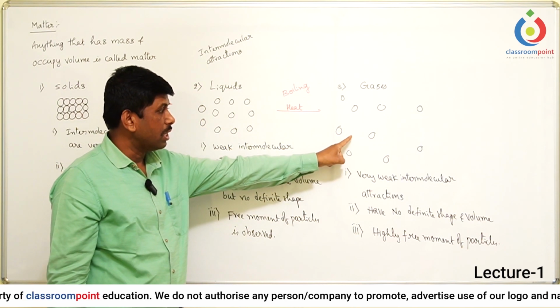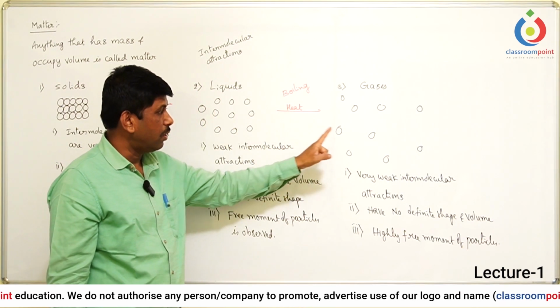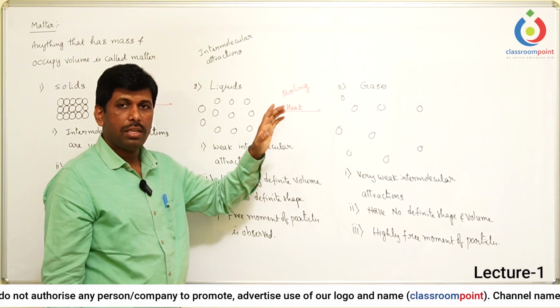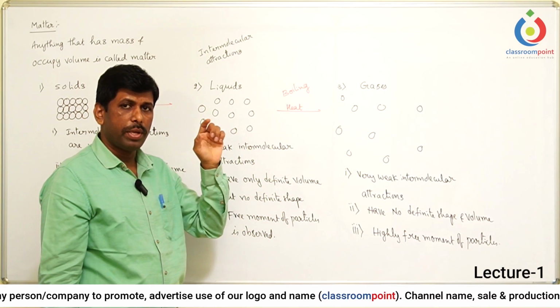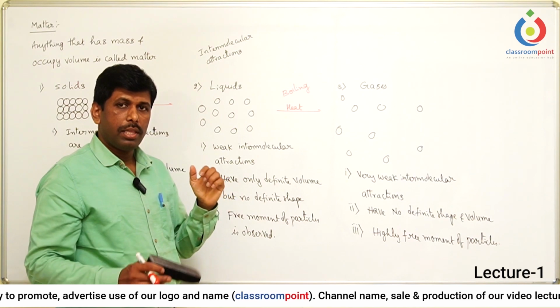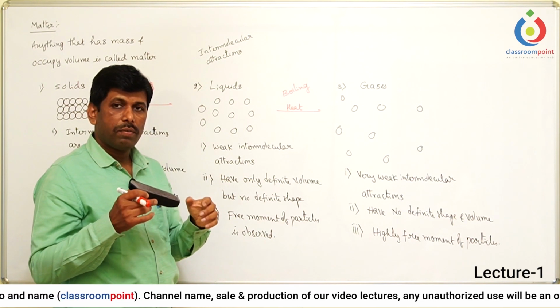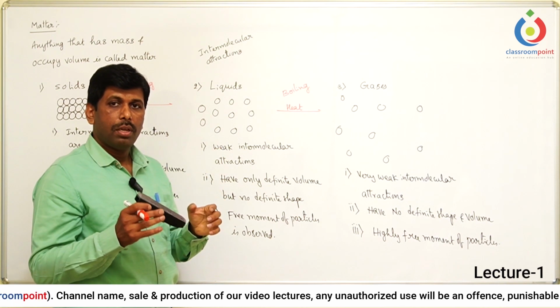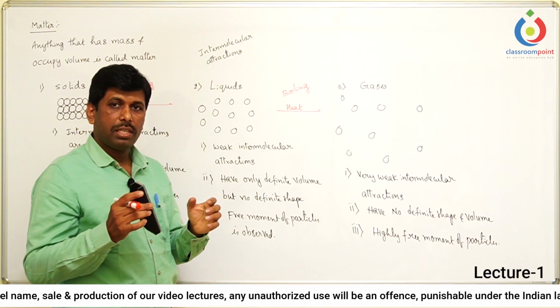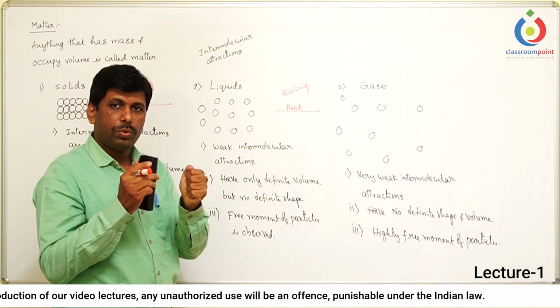So when you want to convert the gases into the liquids, initially what we have to do is reduce their energy. When you decrease the energy, the first thing that happens is the kinetic energy, or the movement of the particles, gradually decreases. When movement of the particles decreases, then particles come close to each other.